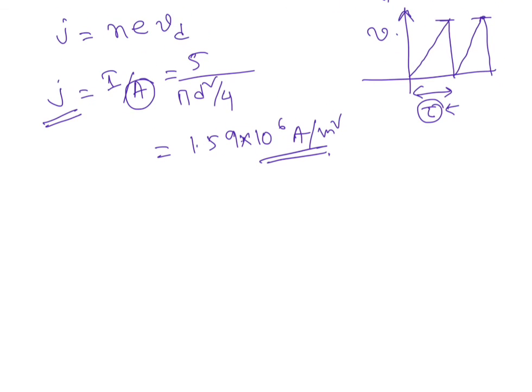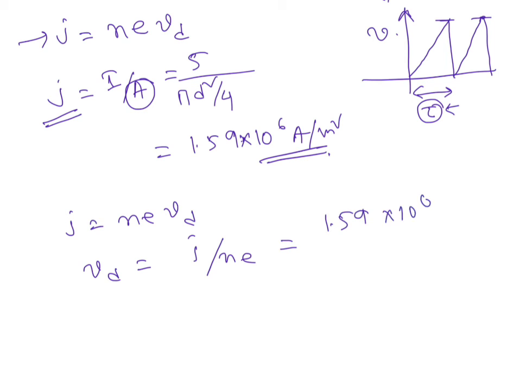And what is the drift velocity? We will get it from J equal to n e Vd, so Vd equals J by n e. Just put the value, 1.59 into 10 to the power 6 divided by n.